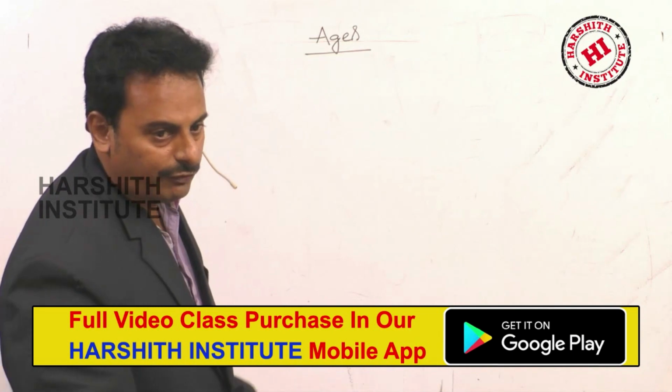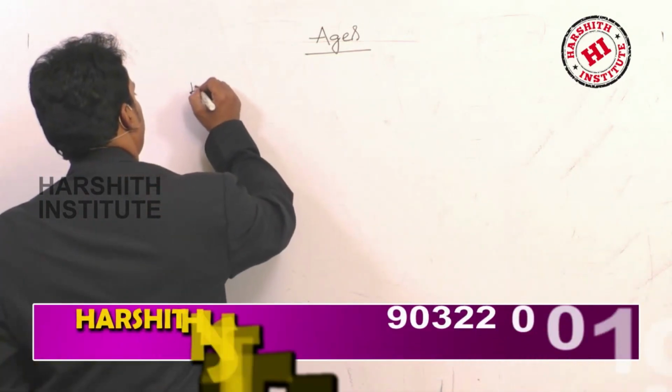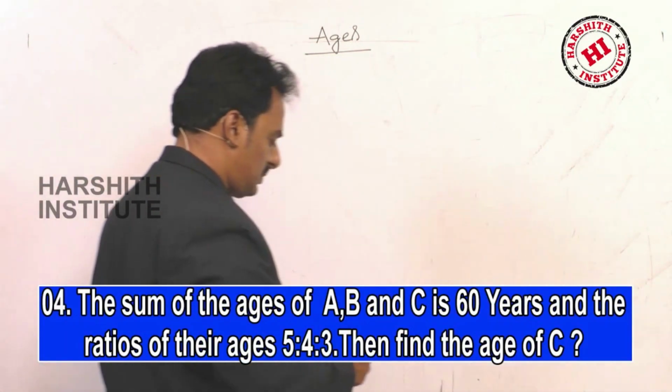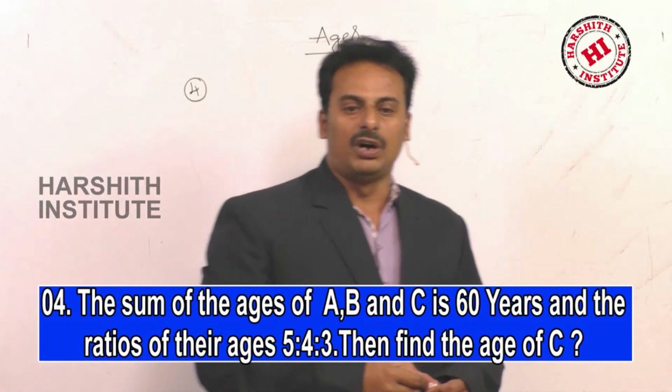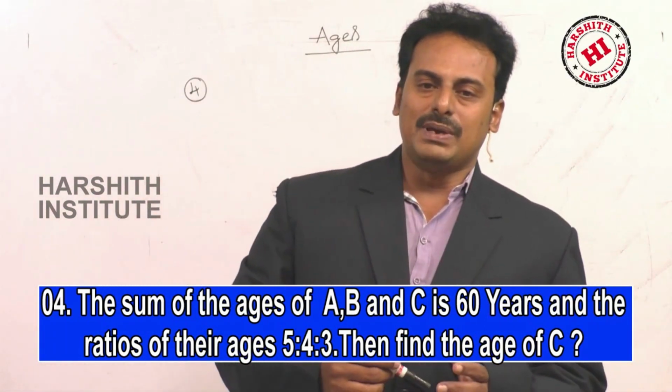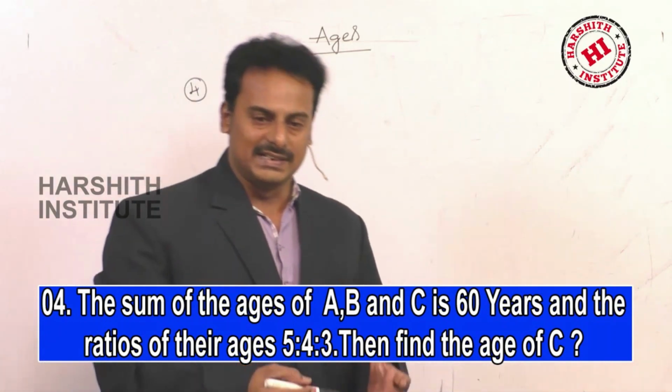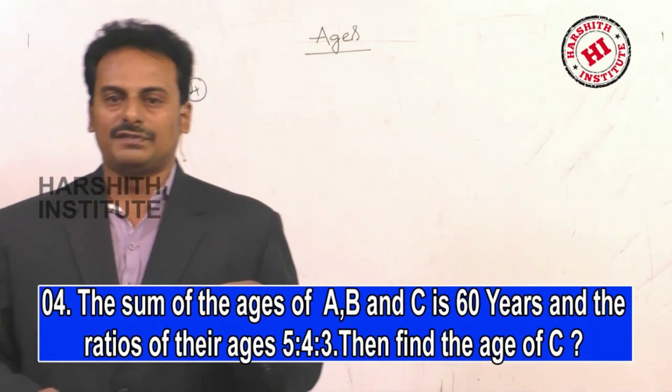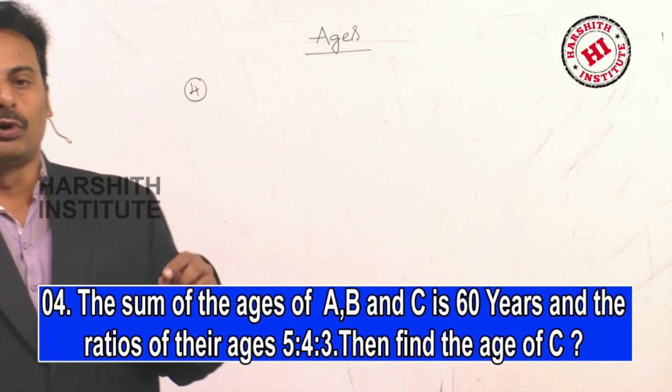Problem number 4. The sum of the ages of A, B and C is 60 years and the ratio of their ages is 5:4:3.